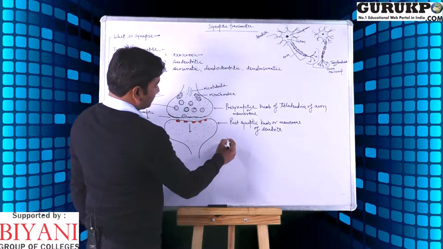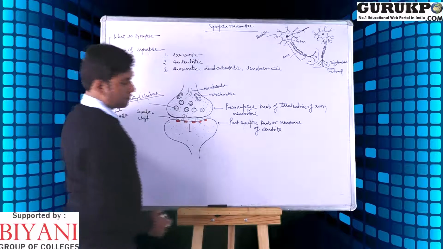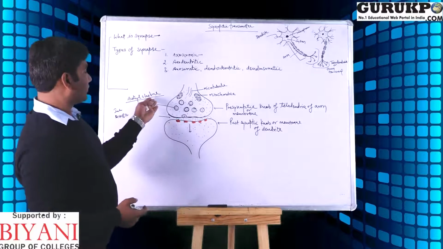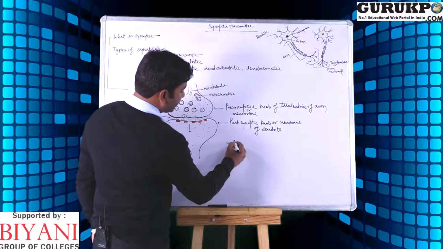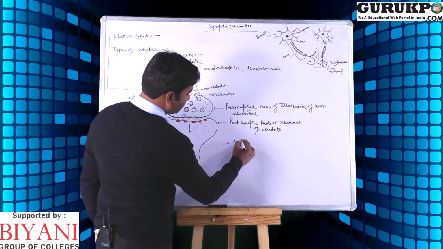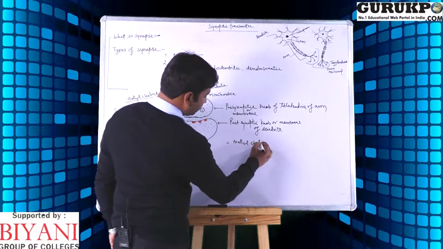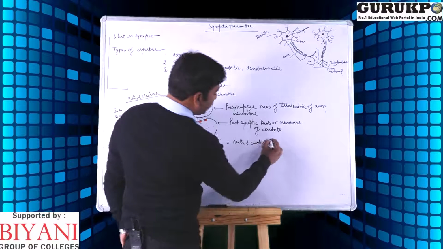The enzyme used for the formation of acetylcholine is called acetylcholine transferase.